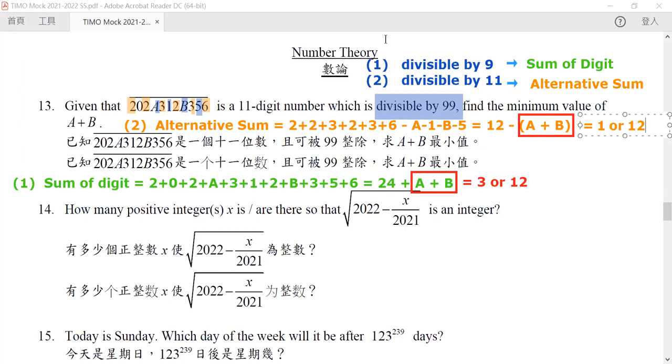There are only two ways. Because we need to satisfy both conditions, there is only one way for this to be true: a plus b is equal to 12. There's no other way. Hence the minimum value is of course 12.